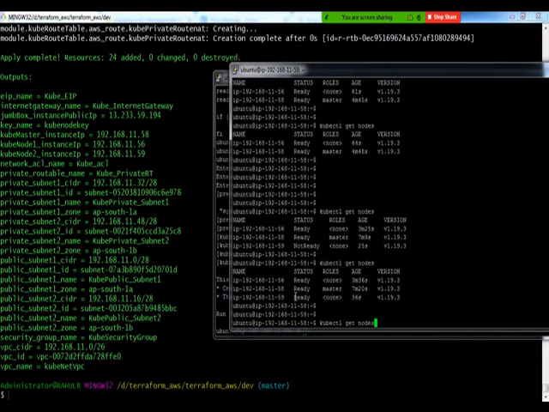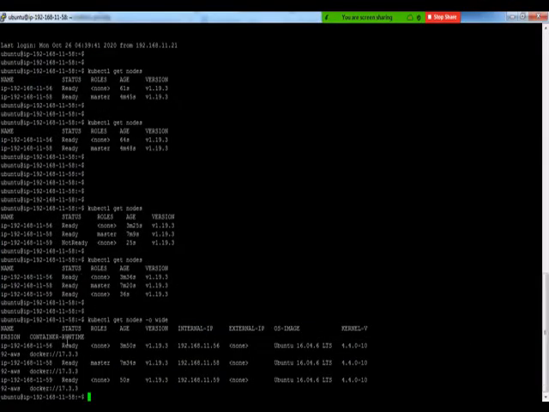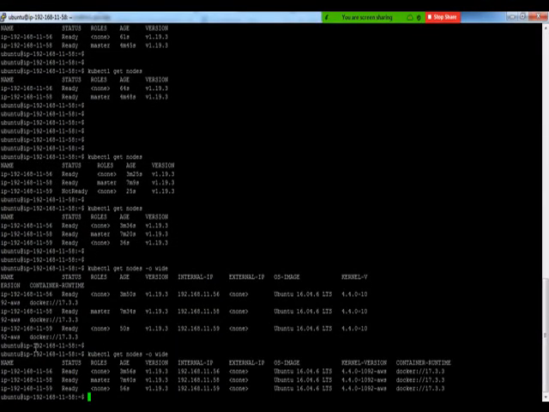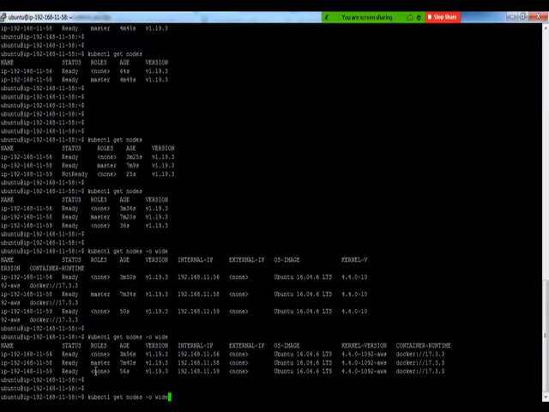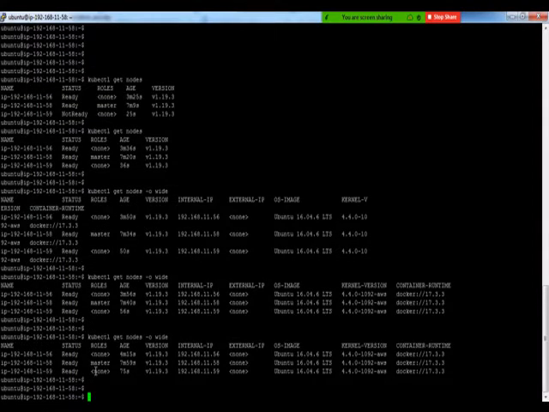If I run it with the wide option, I can see these are my Kubernetes nodes and the master. These are their IP addresses, what OS image they have, what kernel version they have, and what Docker, which is the containerization platform or runtime, they have. Every piece of information is available here. So with this, my Kubernetes cluster is ready. It's set up in hardly less than 5 minutes of work.